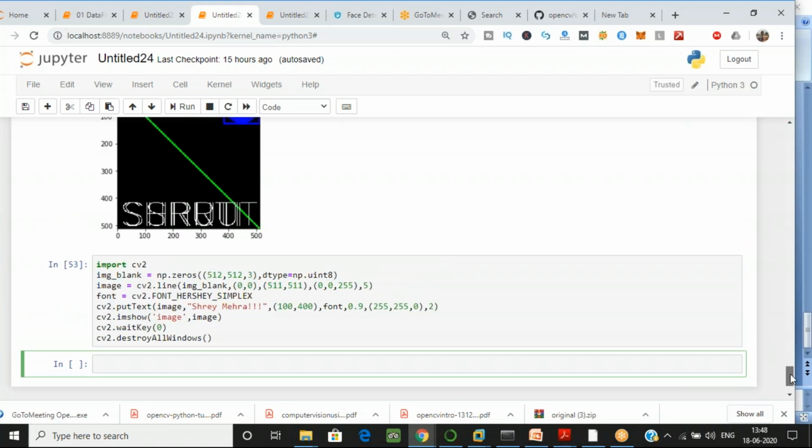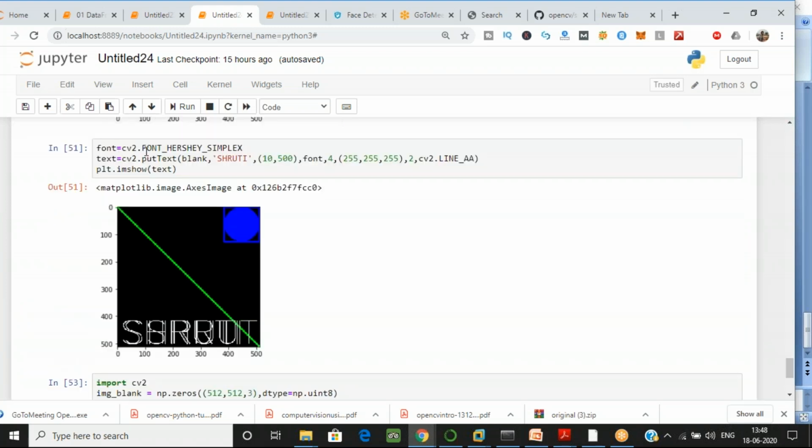So this is your code in which you can write. First I have given the font that I want. For writing on an image, you have to add text, right? So how can you add text on your image with the help of the CV2 library? With the function putText. So I'm using the function putText over here. The first argument I am passing is my blank image which I have created. And then the content which you want to write. I have passed Shruti over here. If you want to write OpenCV, or anything, you can pass that also, right?